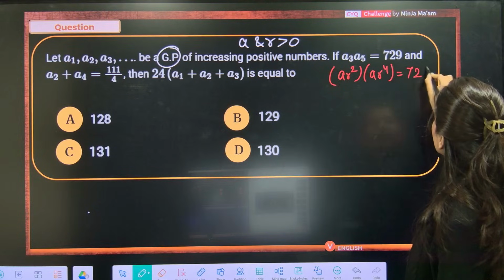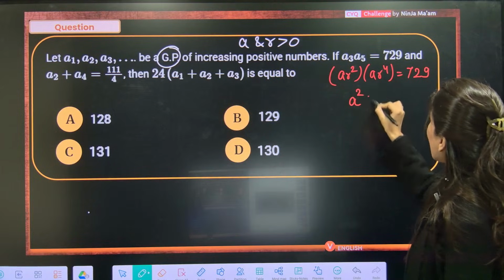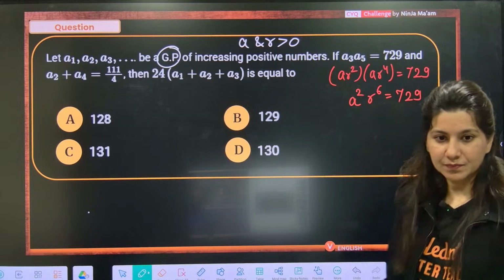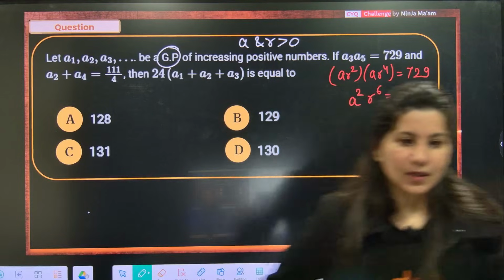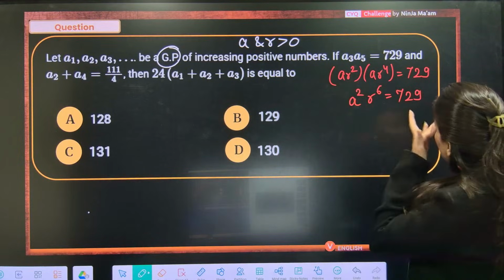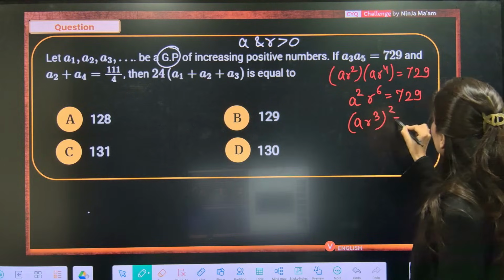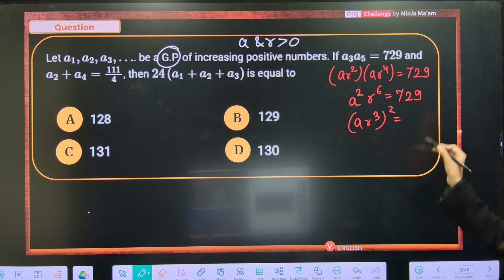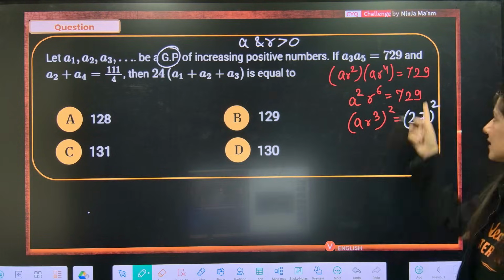So A square R power 6 is 729. This is AR cube whole square, and do you know what this is? This is nothing but 27 square. 27 square is what? 729.